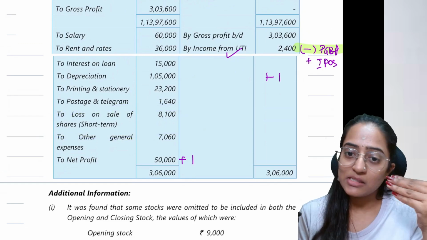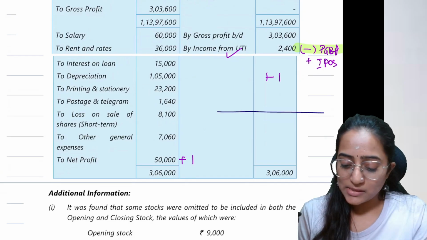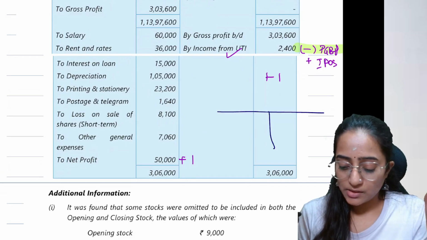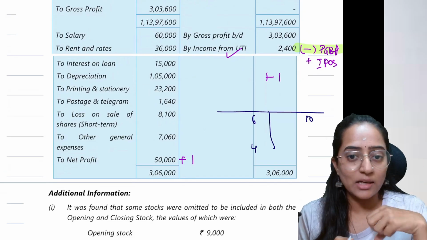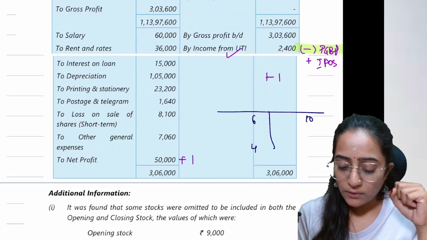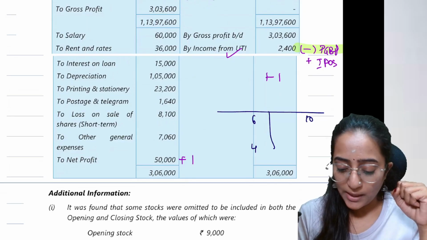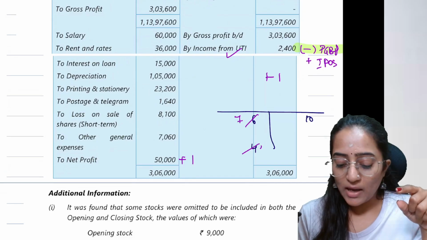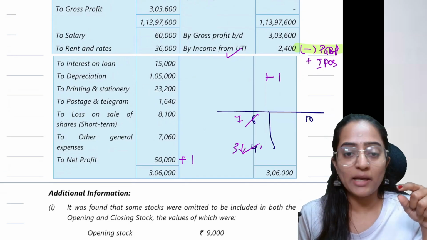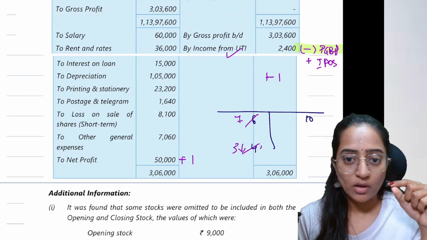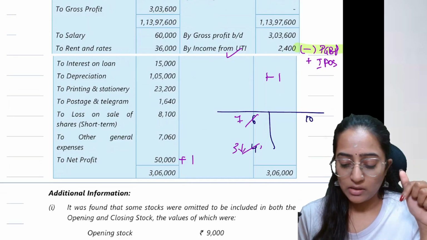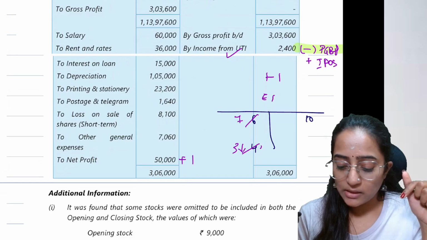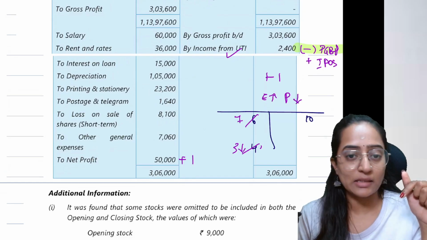If expenses increase, see, basic calculation here. Let's consider your income is 10, your expenses is 6. How much is your profit? 4, right? I'm just taking a random example here. What if I increase my expenses by 1? That is total now 7. What will happen to your profit? Profit decreases by 1. That is nothing but 3. Can I say if expenses increase, your profit automatically decreases?